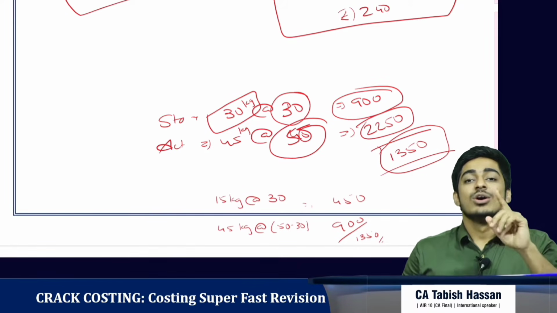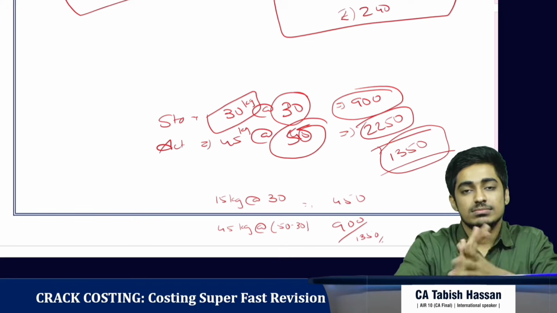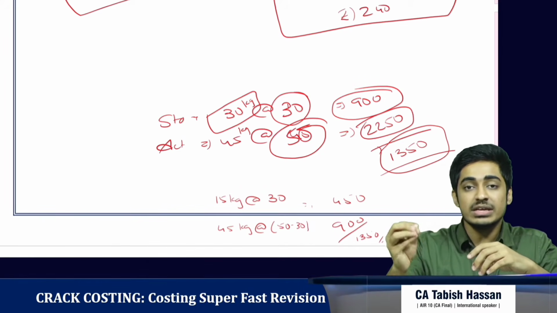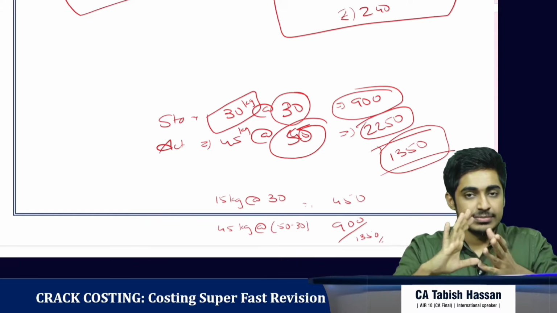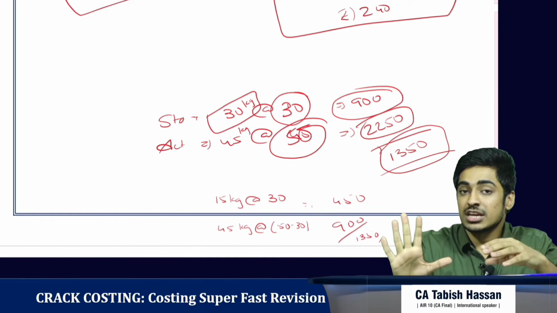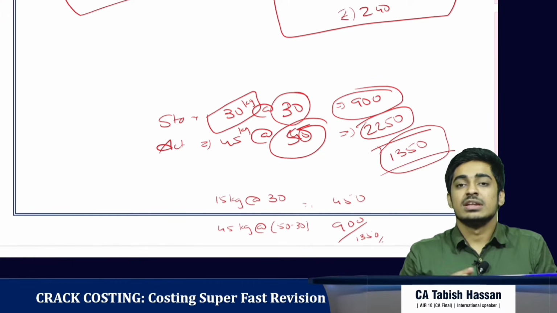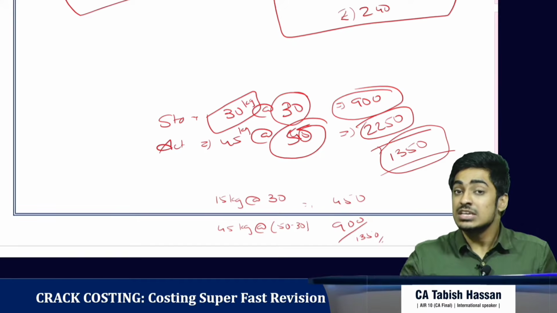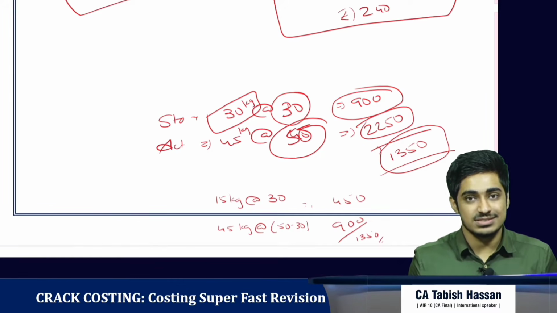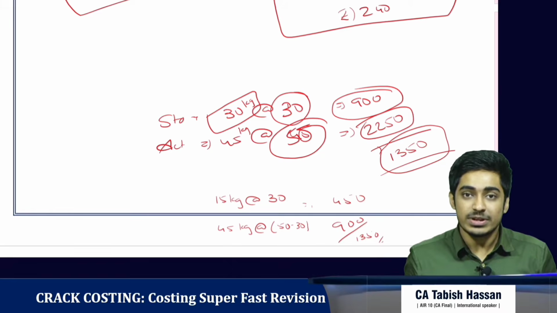Why have you bought it at a costlier price? So what was your job? Whatever I ask you to buy, buy it at the right price. This month I ask you to buy 30 kgs, you buy 30 kgs at the right price. Next month I ask you to buy 50 kgs, buy 50 kgs at the right price. The next month I ask you to buy 100 kgs, buy 100 kgs at the right price. This is one work I had given you. Can you not even do that properly?